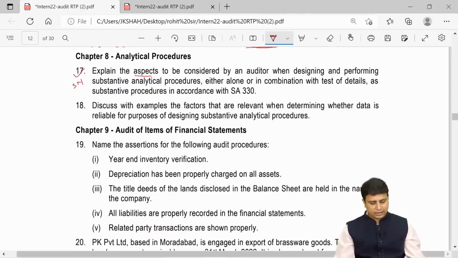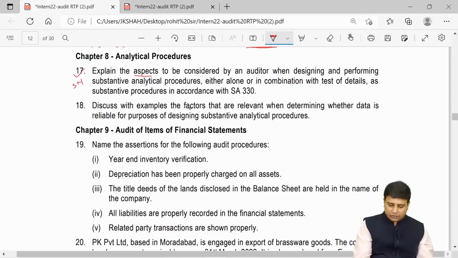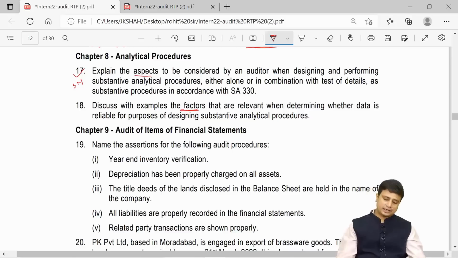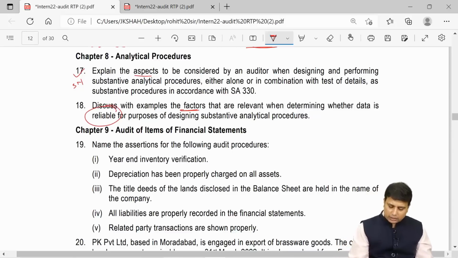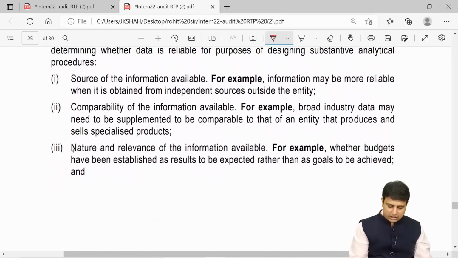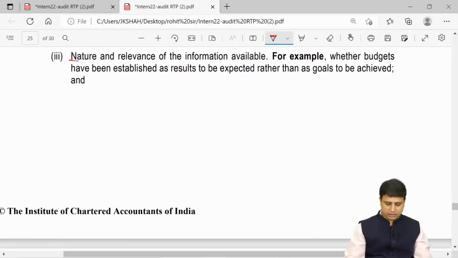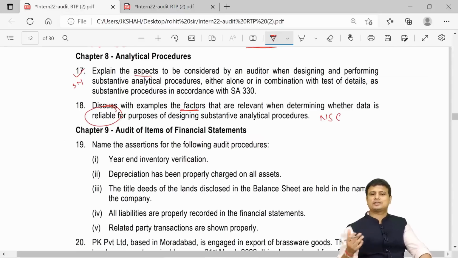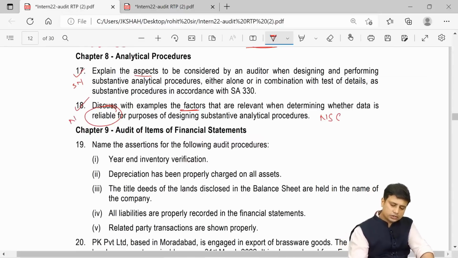Yes. Next, discuss the factors that are relevant when determining whether the data is reliable for the purpose of designing analytical procedures. So how can you evaluate whether it is reliable? What we need to say is NSC. What is NSC? Firstly, N is nature and relevance of the information, S is source of information, C1 is comparability, and C2 is controls over the preparation. So again, an answer which we have already covered in our notes, and you need not do it from here.